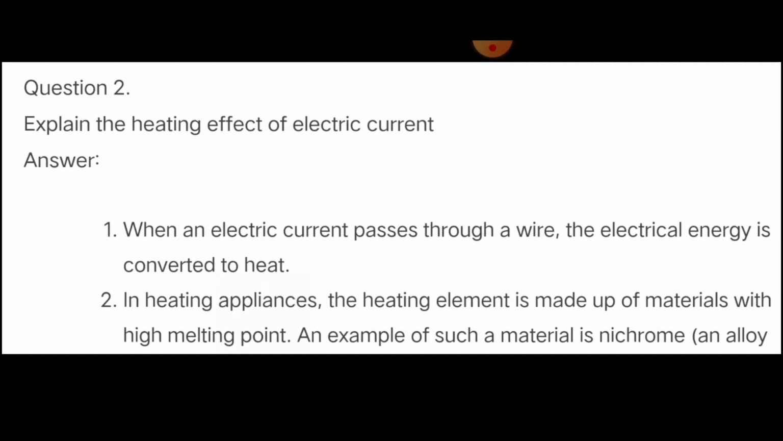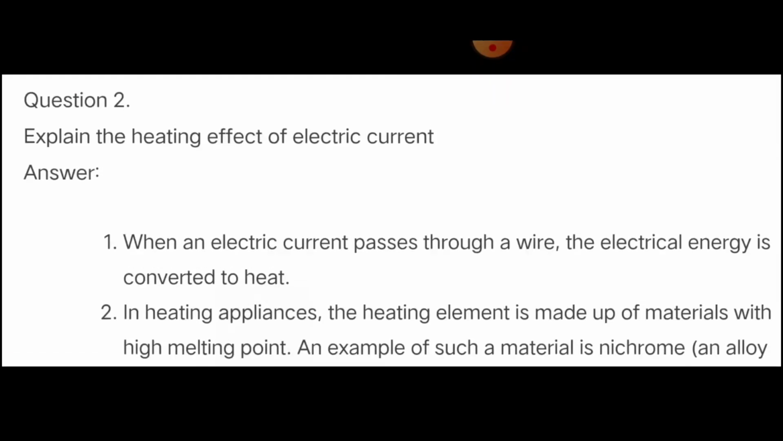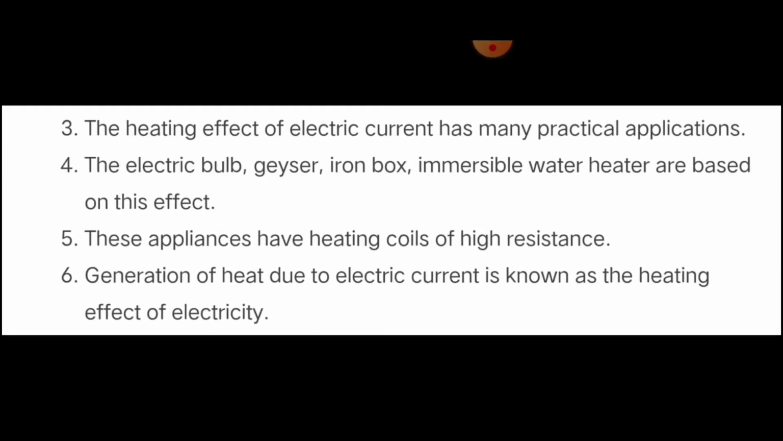In the heating appliance, the heating element is made up of materials with a high melting point. An example of such a metal is known as nichrome. Nichrome means it is an alloy of both nickel and chromium. So both combined together, it is said to be nichrome.